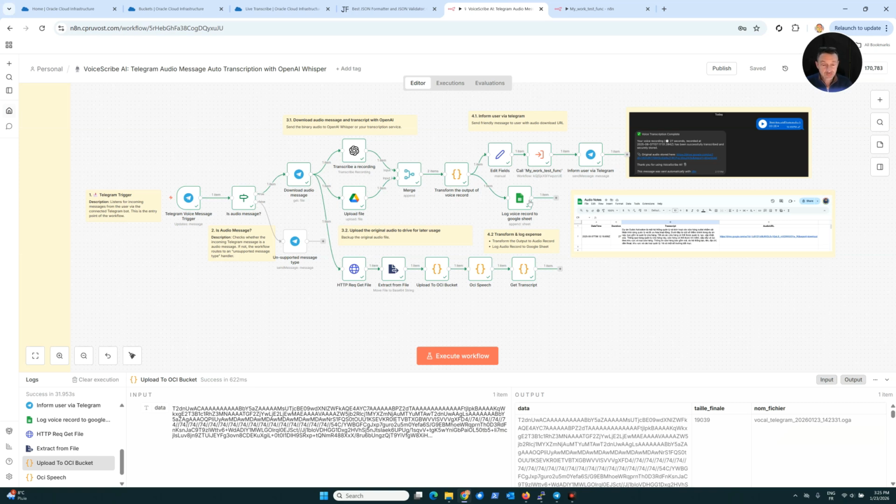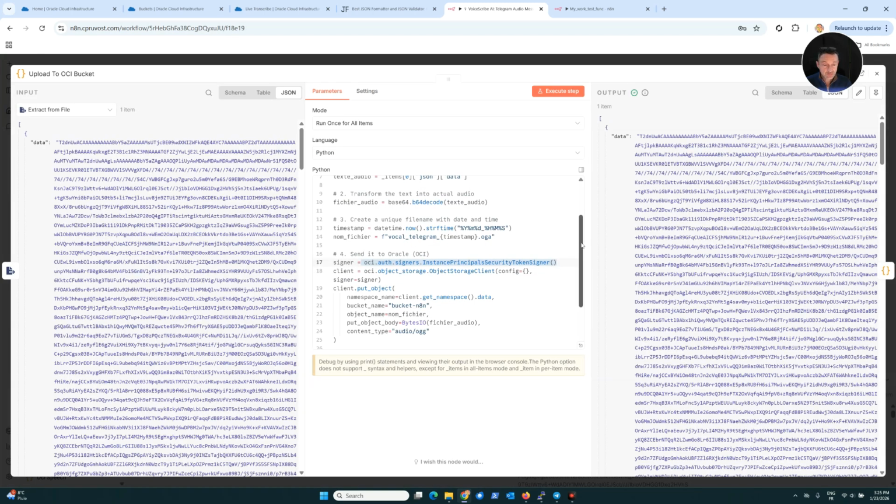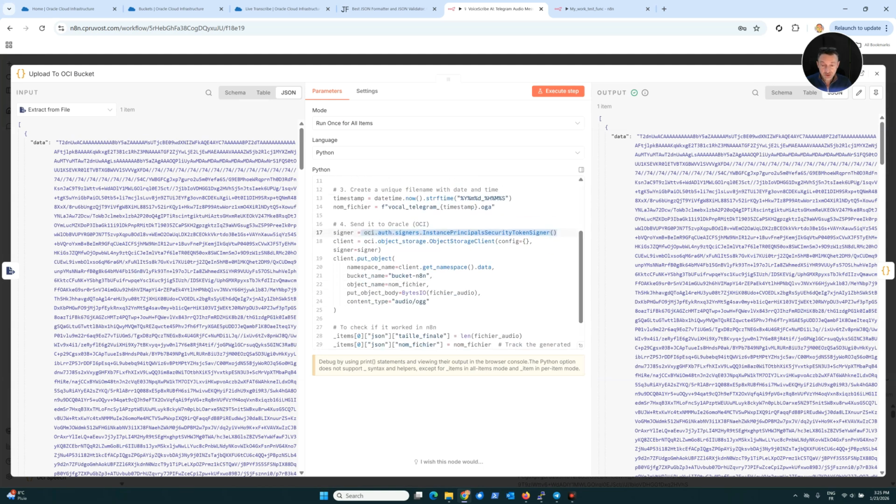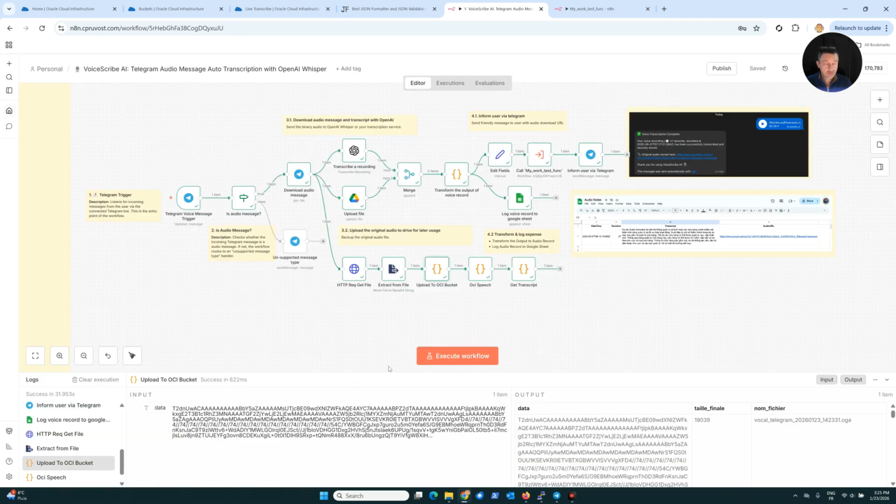You just have to use the OCI SDK. For example, we can have a look here at this node, and you can see it's very, very simple just to upload the message I received from Telegram to the OCI bucket. Okay, thank you for your attention.